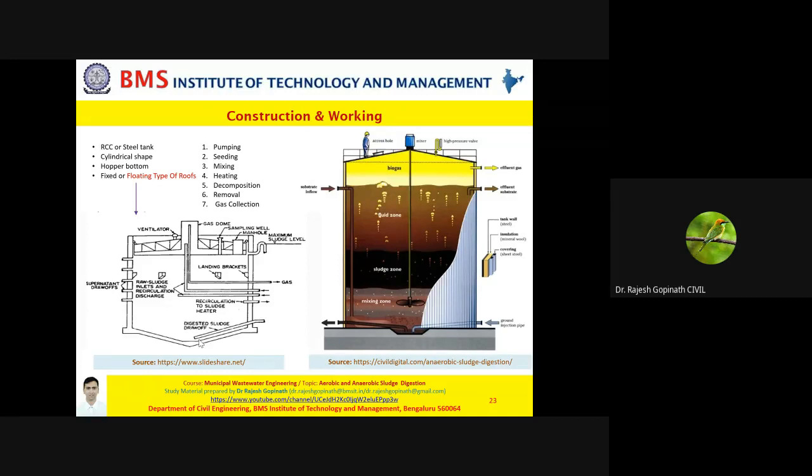Now another attribute you need to understand is the roof part. There are two variations. One variation is wherein it's a fixed roof, and in the other one it's a floating type. Friends, if you're looking at this image, this is a floating type.